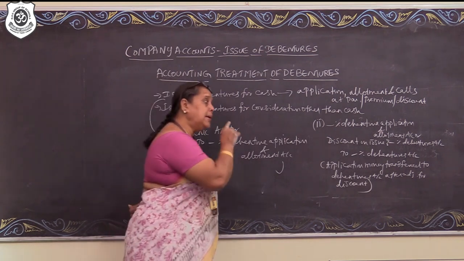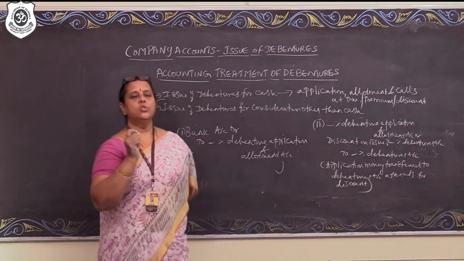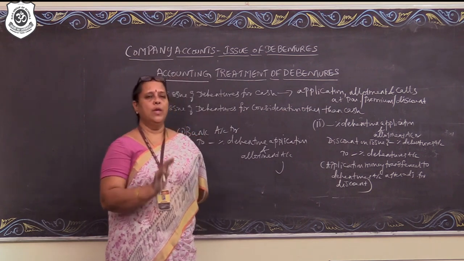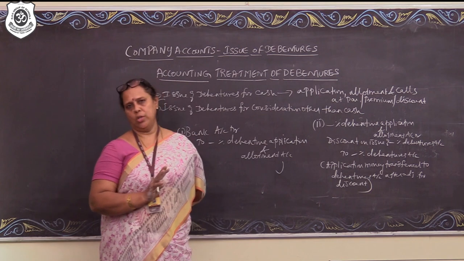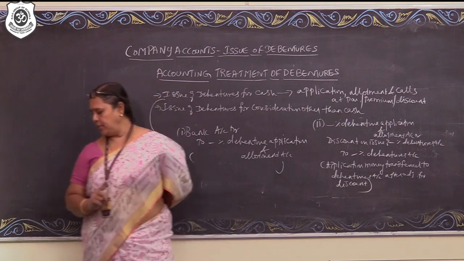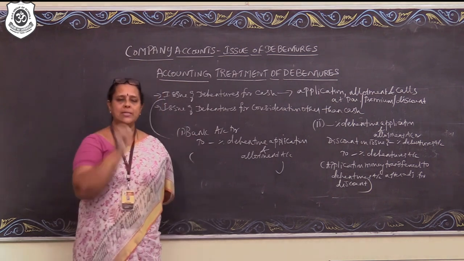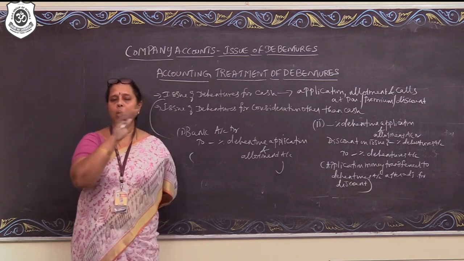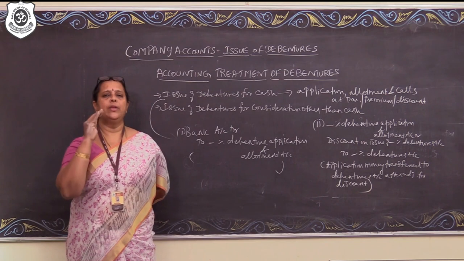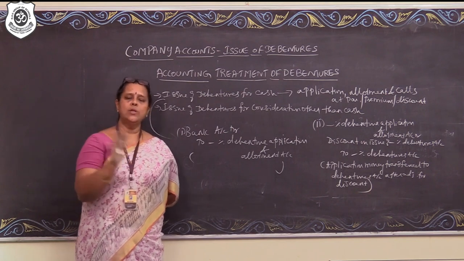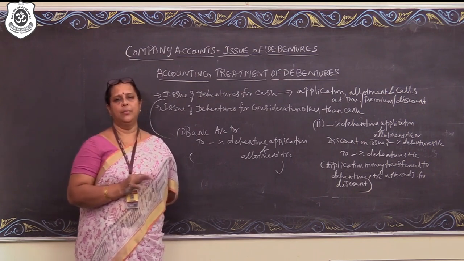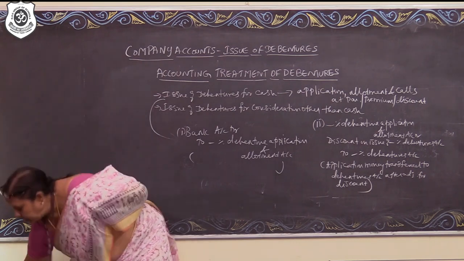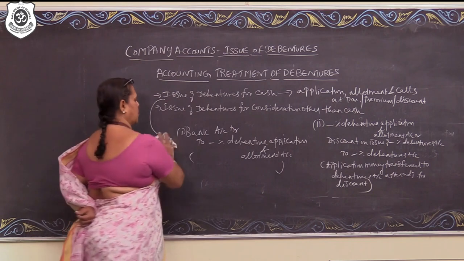So we have debited discount on issue of debentures. So debit all expenses and losses. It is a loss on issue. Therefore, we have debited discount on issue of debentures. At the end of the year, the company has to necessarily write off the discount on issue of debentures. No company can carry forward any fictitious asset. No loss can be carried forward by the company to the subsequent accounting period. So, what is the journal entry for writing off the discount?